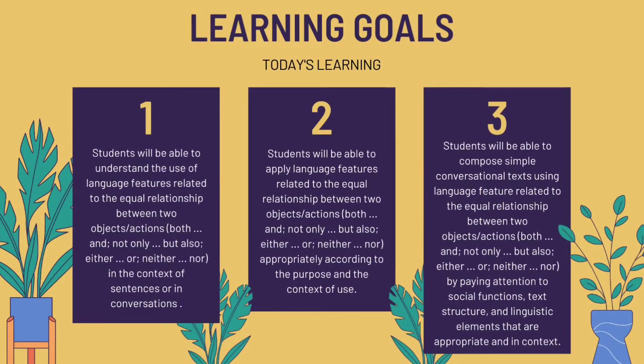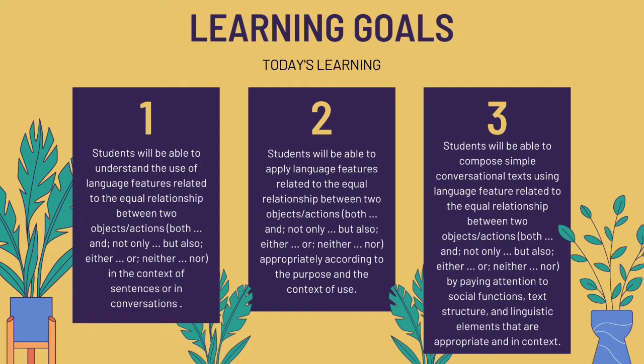So, today we are going to learn about correlative conjunctions, and there are 3 learning goals for today. First, you are expected to be able to understand the use of language features related to the equal relationship between 2 objects or actions, which are both and, not only but also, either or, neither nor, in the context of sentences or in conversations.